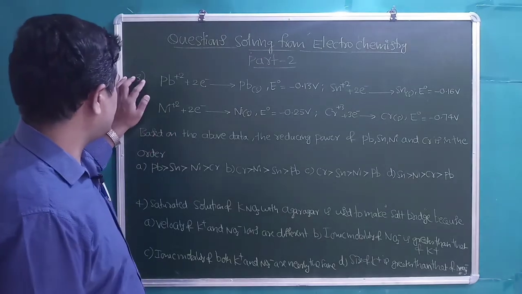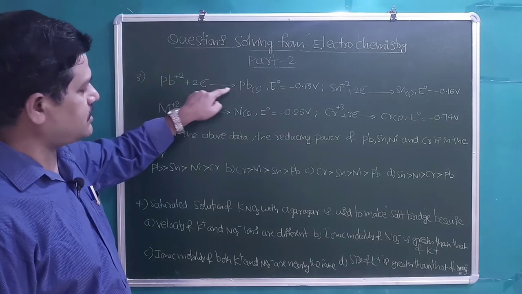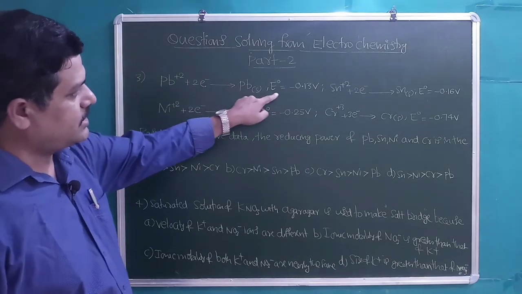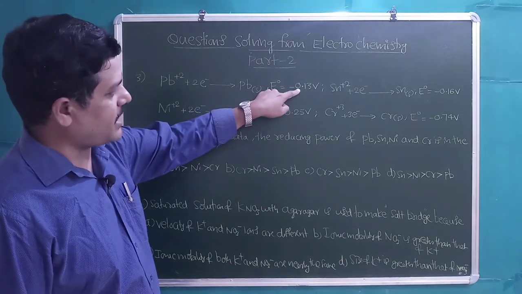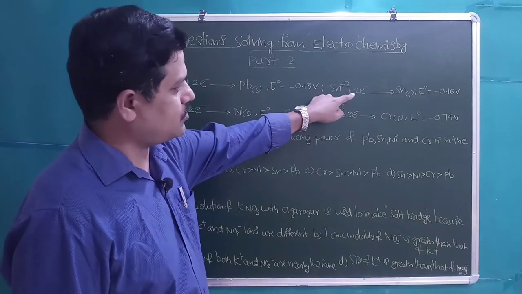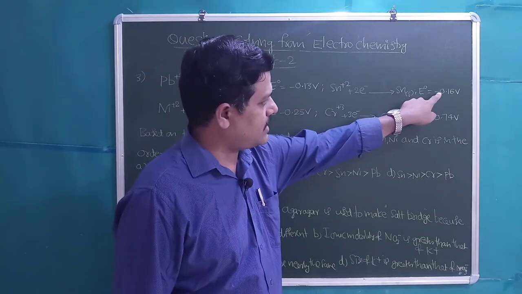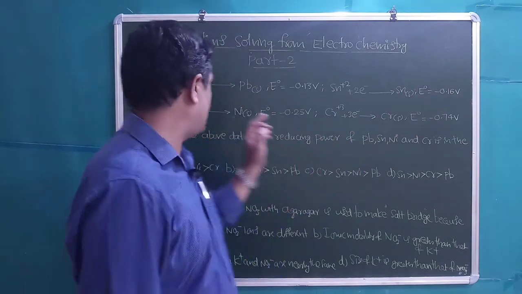Students, next question, question number 3. Pb²⁺ + 2 electrons gives Pb solid, E° value is given as -0.13 volts. Sn²⁺ + 2 electrons gives Sn solid, E° value is -0.16 volts.